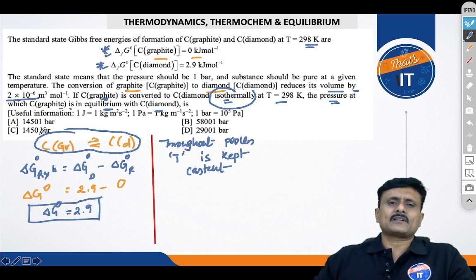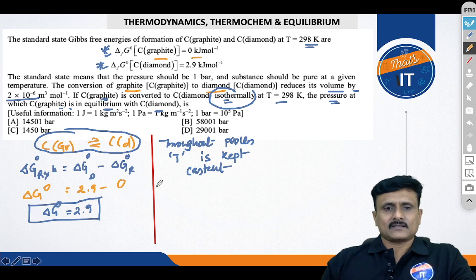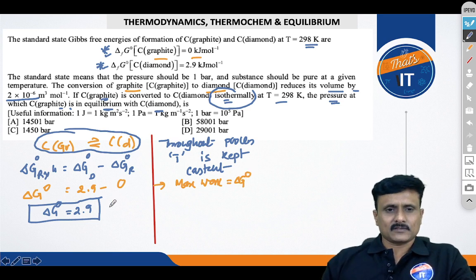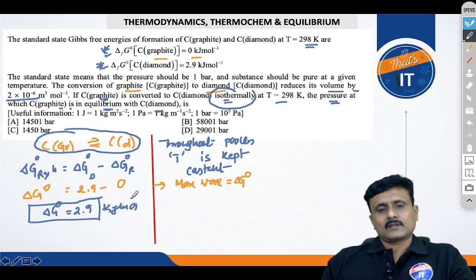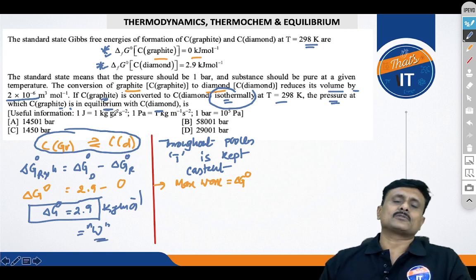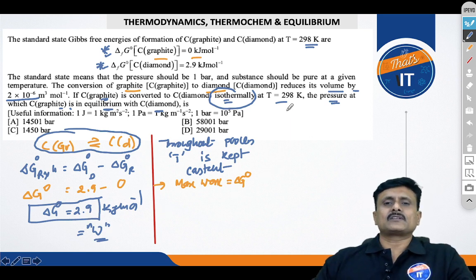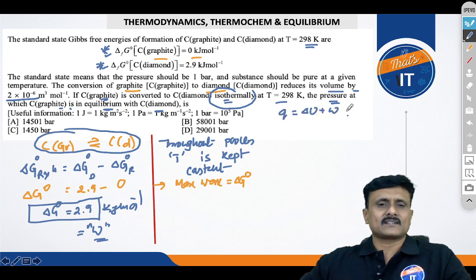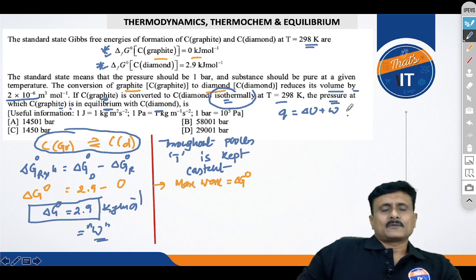Think. You know that for all this process, one has to understand that maximum work is nothing but delta G naught. So whatever value that you have calculated, that 2.9 kilojoule per mole, is actually the work done to convert the graphite into the diamond, isn't it? So this is actually the work done. The delta G naught that we have calculated is actually the work done. And you know that Q equals delta U plus W, isn't it?